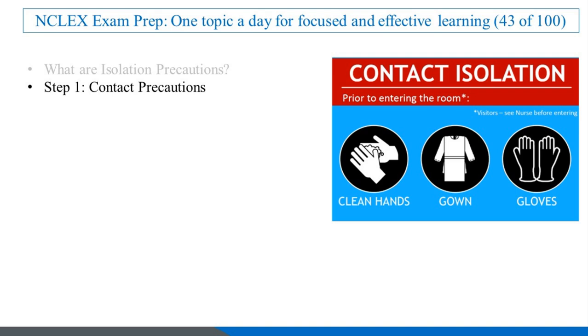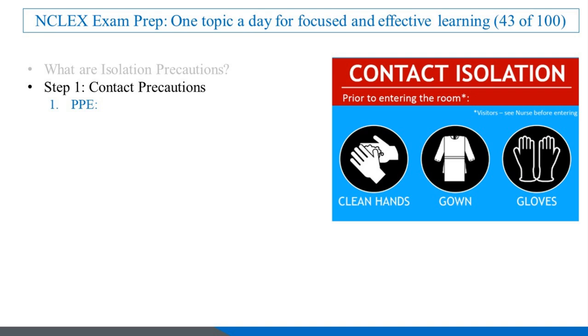Step 1. Contact precautions. Contact precautions are used to prevent the spread of infections that can be transmitted through direct or indirect contact with the patient or their environment. Examples include MRSA, C. difficile, and RSV. Here's how to implement contact precautions.